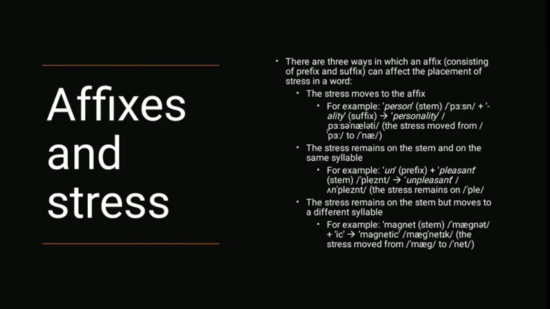Then affixes. Affixes are of two sorts in English. There are prefixes and suffixes. Prefixes come before the stem. Jadi, prefixes itu kata imbuhan sebelum stemnya. Contohnya pada kata unpleasant, yaitu berasal dari kata pleasant yang mendapat imbuhan un di depannya, menjadi kata unpleasant.